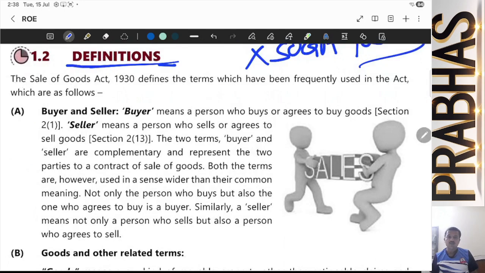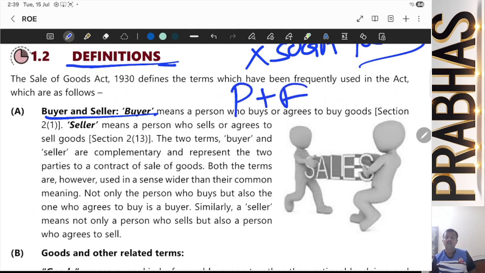Okay, then now coming to the definitions. The Sale of Goods Act 1930 defines the terms which have been frequently used in the act, which are as follows. Now what are those? Buyer and seller. See, you need to remember two things here. It involves the present, it involves the future.